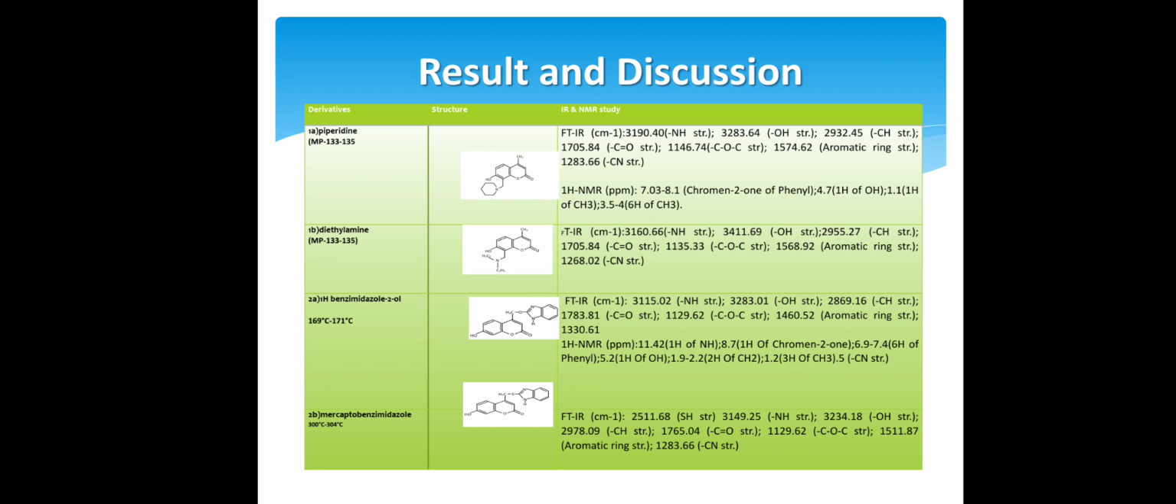Then NMR, for the NMR we got the 7.03 to 8.1 value. Next, 1H of OH value is 4.7. Then for CH3 we got the value between 3.5 to 4. Likewise, as we can see in this slide and in this table, we got all these values for this